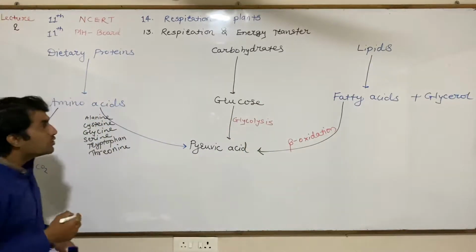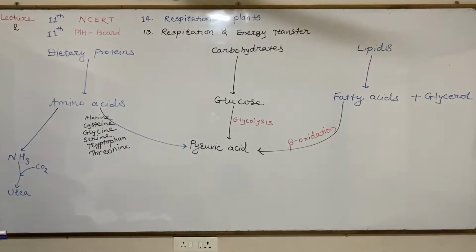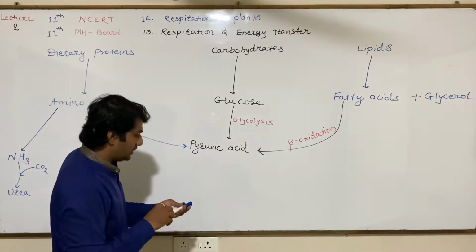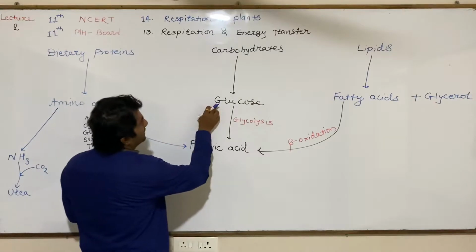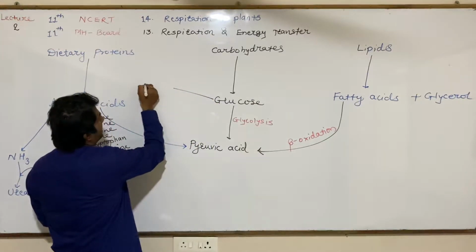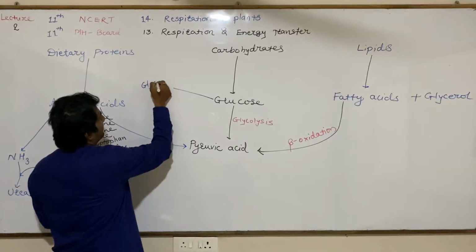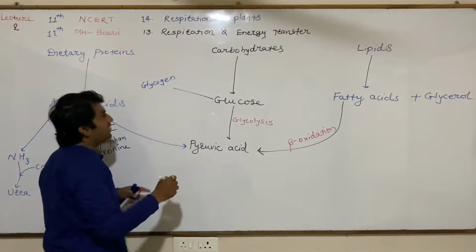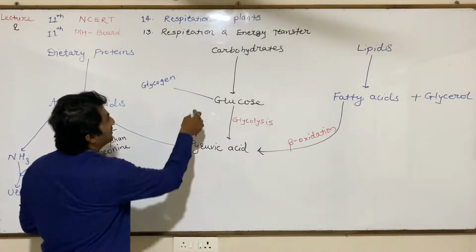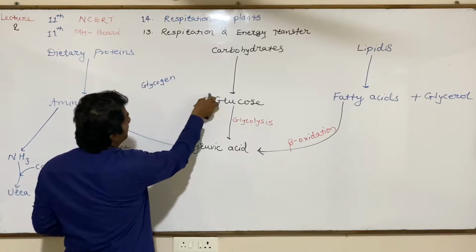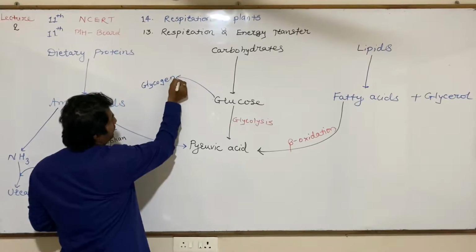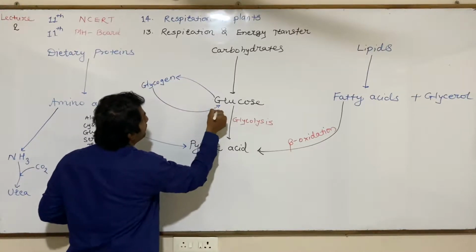Excess glucose gets converted into glycogen. In the human body, glucose gets converted into glycogen, and when there is a scarcity of glucose, glycogen again gets converted into glucose.